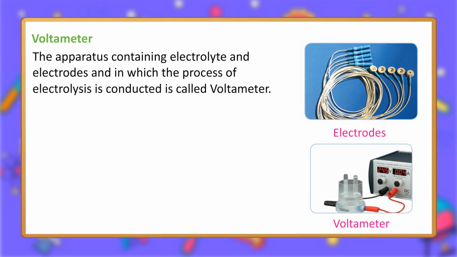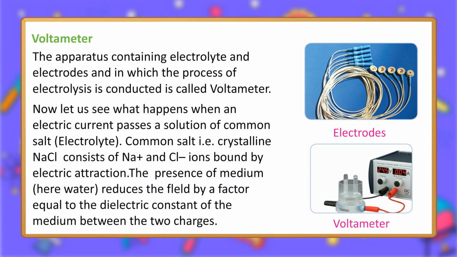Voltameter. The apparatus containing electrolyte and electrodes and in which the process of electrolysis is conducted is called a voltameter. Now let us see what happens when an electric current passes through a solution of common salt, an electrolyte. Common salt, i.e. crystalline NaCl, consists of Na+ and Cl- ions bound by electric attraction.